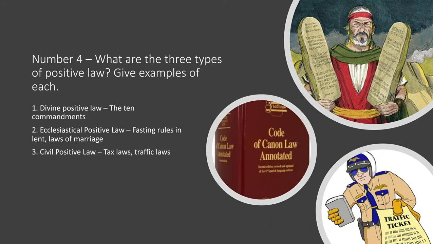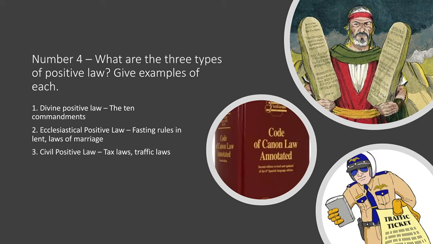All right, so what are the 3 types of positive law? And give examples of each. Well, here we have these delightful illustrations. The first one is divine positive law. That would be the 10 Commandments. And there we have Moses holding the divine positive law.